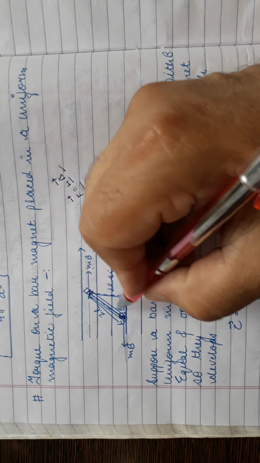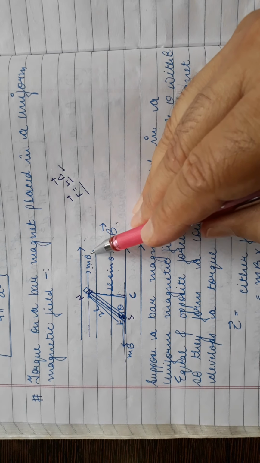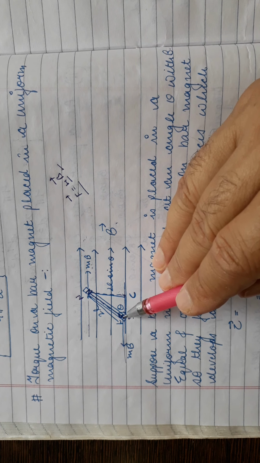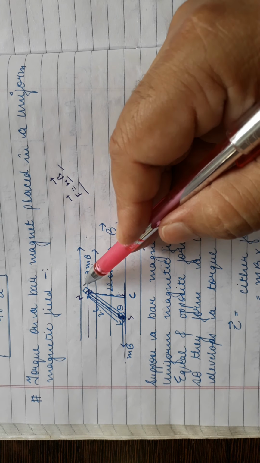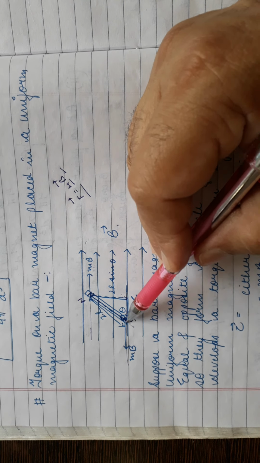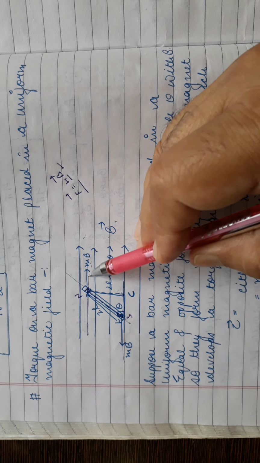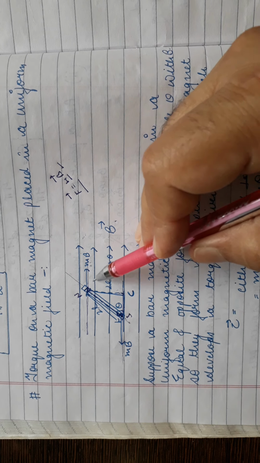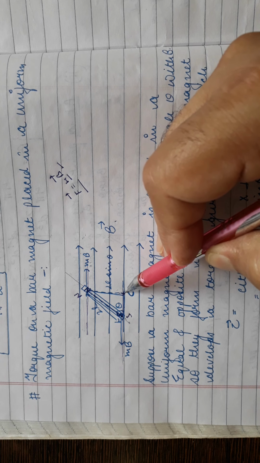Since this dipole has two poles, north pole and south pole, the force on the north pole will be mB in the direction of the magnetic field, and the force on the south pole will also be equal to mB but opposite to the magnetic field. Students, these forces are equal, opposite and act along different lines, so their lines of action are also different. You can see this is the line of force of this mB force, parallel and acting along different lines. So there will be a perpendicular distance between them which will help to calculate the torque.